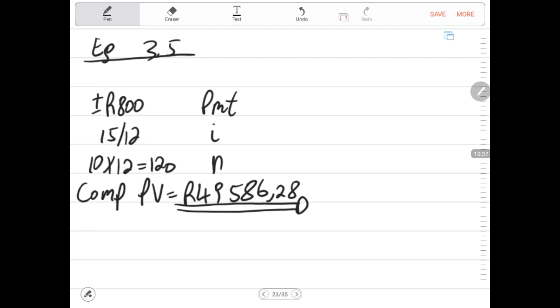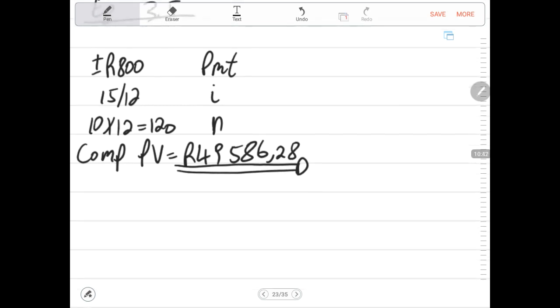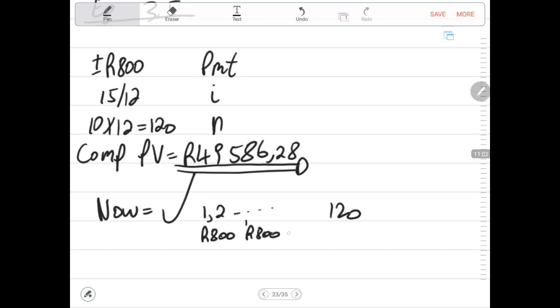So in other words, what do we mean? We are saying if this person invests this money from month 1, month 2, up to month number 120, he is going to be able to receive a series of equal receipts. It's not payments now, he's receiving money. A series of equal receipts of 800 up to the 120th month, which is 10 years. So this person will be able to receive 800 for the next 10 years.